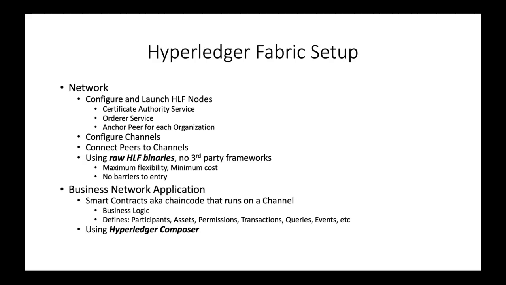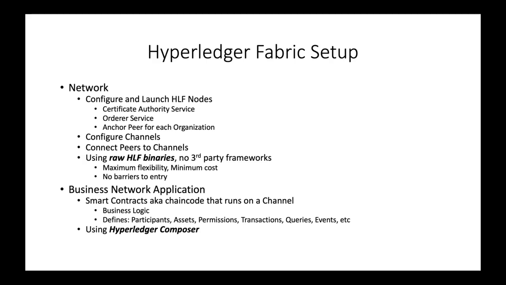There are two layers when setting up the Hyperledger Fabric. The first layer in the fabric is the network, which involves setting up the nodes and connecting them with channels. The notable point here is that instead of using third-party frameworks provided by Amazon, Microsoft, or IBM, I have chosen to develop the network from scratch using just the Hyperledger Fabric binaries. This gives us maximum flexibility in configuring the network and removes any potential barriers to entry.